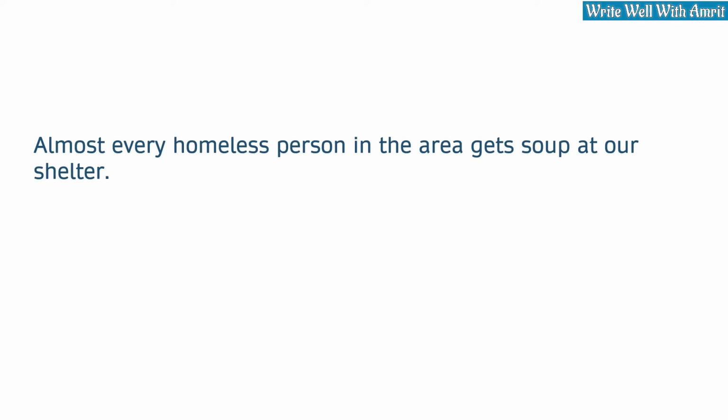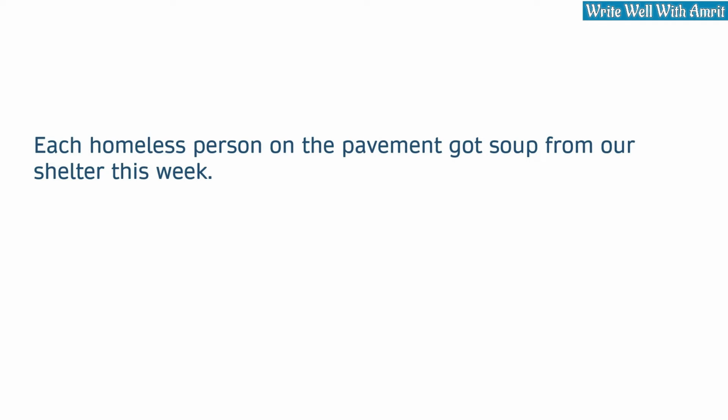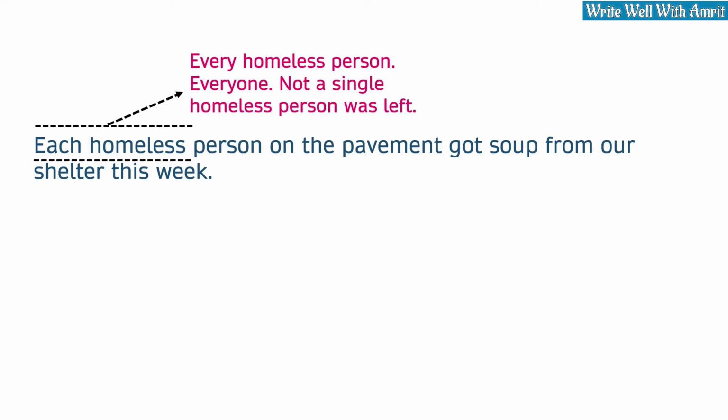Almost every homeless person in the area gets soup at our shelter. Almost every means that not all but almost everyone. Each homeless person on the pavement got soup from our shelter this week. But each means everyone. You don't write almost each person.